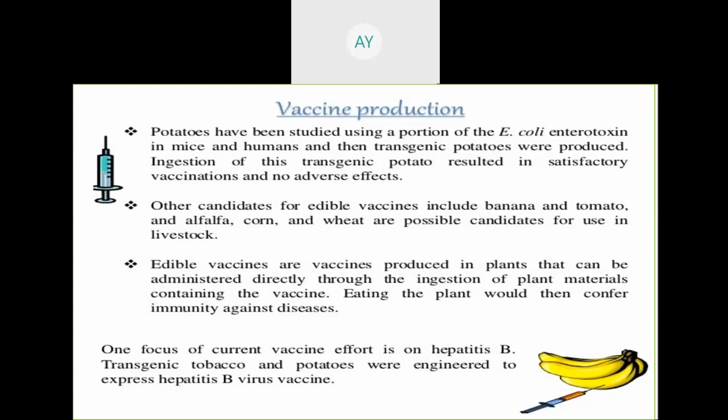We transfer the gene responsible for coding the antigen protein inside that particular crop. And when we use the fruit or leaf or cereals of those plants, then automatically there is production of antibody against that antigen, that will protect our body from particular bacteria, fungus, virus.